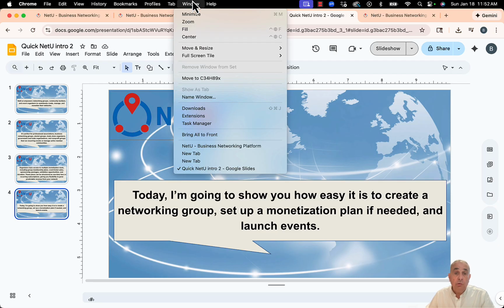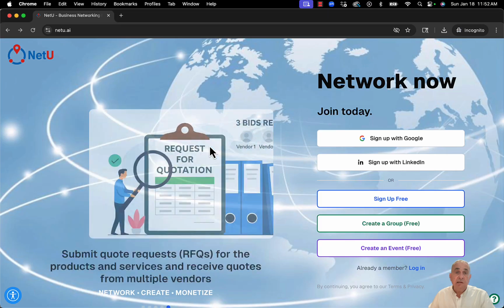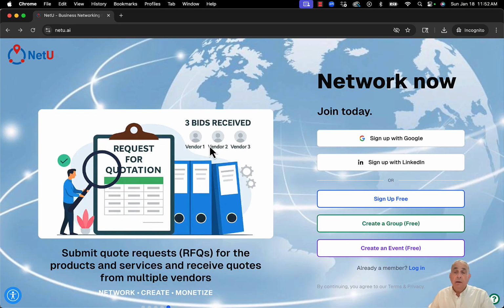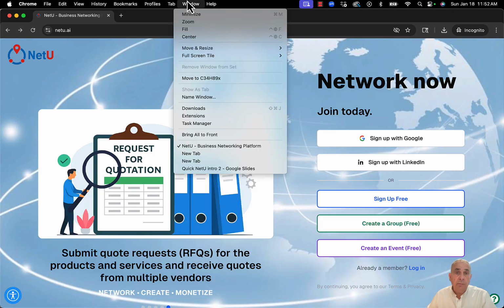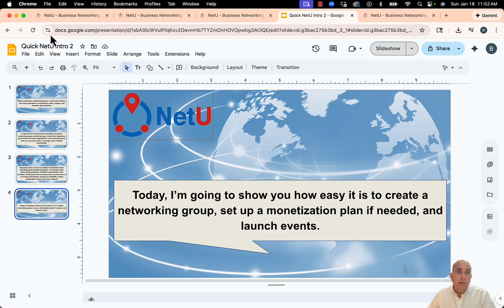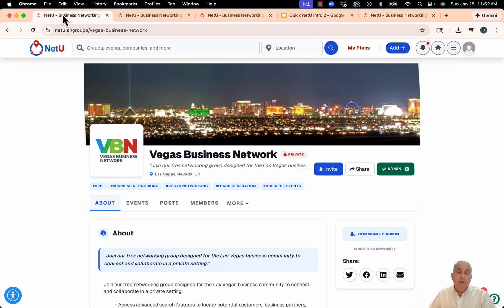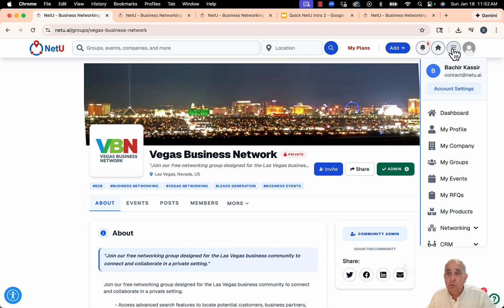When you first go to NetU, this is the screen that you will see. You have the opportunity to log in using Google or LinkedIn or create an account. I already created an account, so I'm going to show you the example. This is an example group that I created earlier, but right now I'm going to create a group completely from scratch.